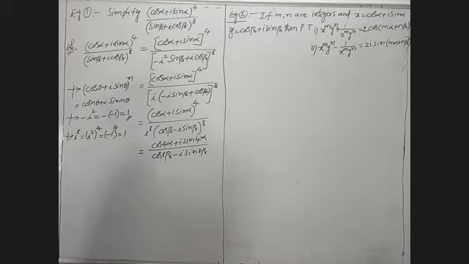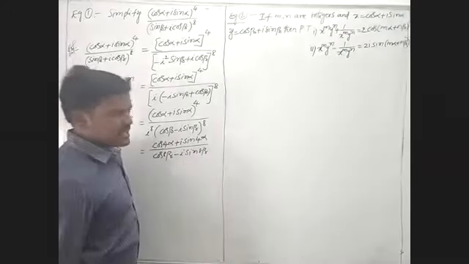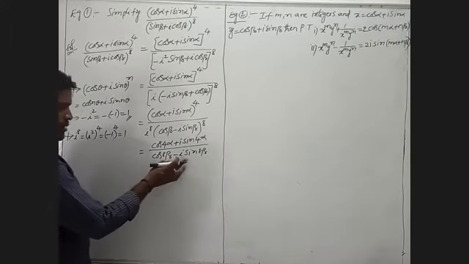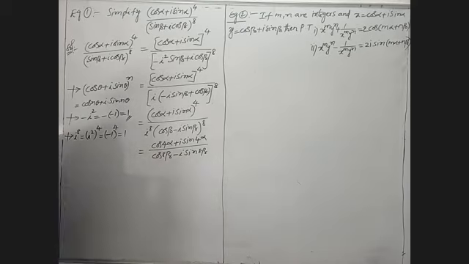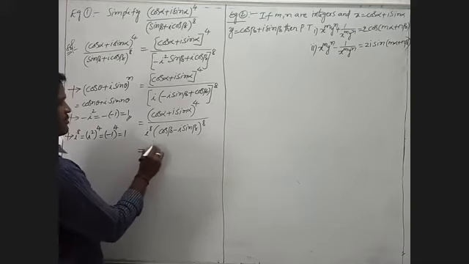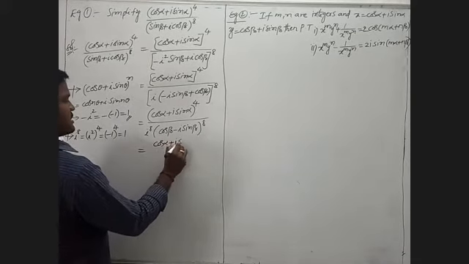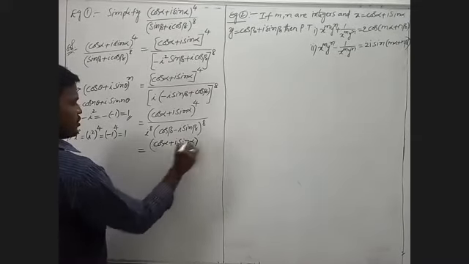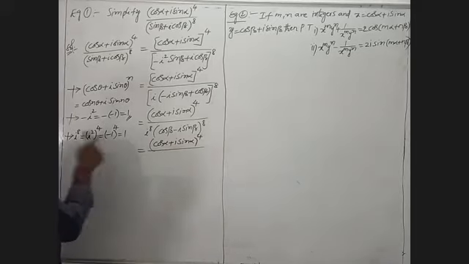That means cos 4 alpha plus i sin 4 alpha, and the denominator value will become the numerator. Once again we will observe one more step. (cos alpha plus i sin alpha) whole power 4 by i power 8, which is 1.